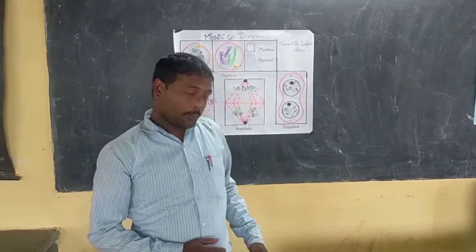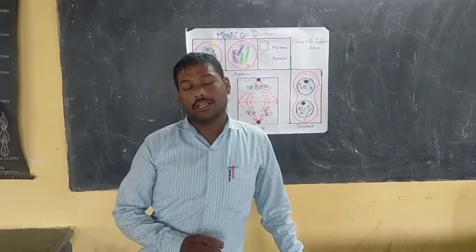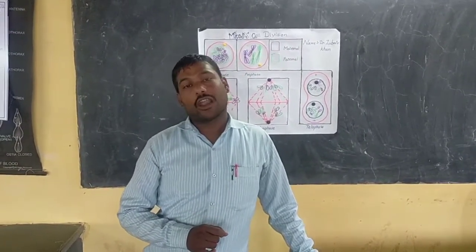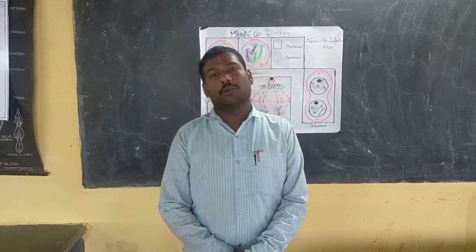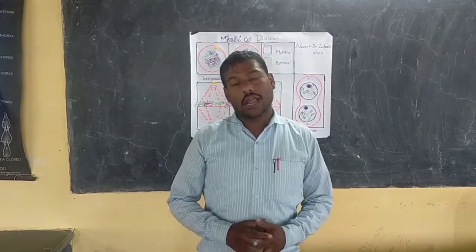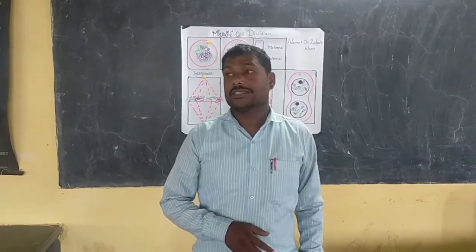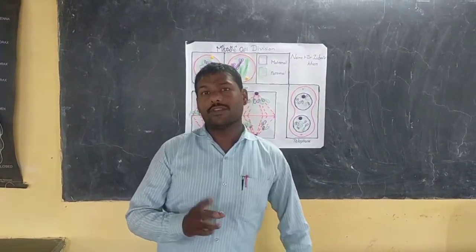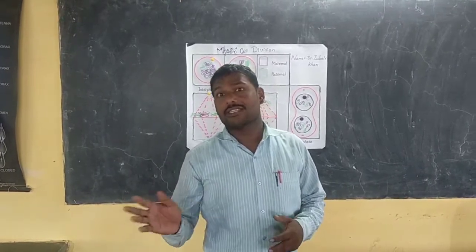First of all, the cell is the basic structural and fundamental unit of life, because life originates from the cell. Division of the cell is one of the important aspects in the life of a cell. As the cell is ready for division, it passes through two phases: the first is interphase and the second is M phase.